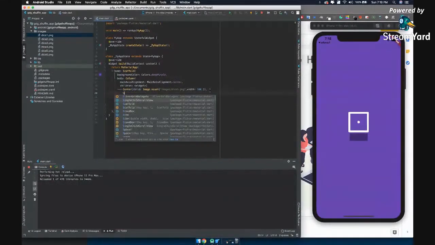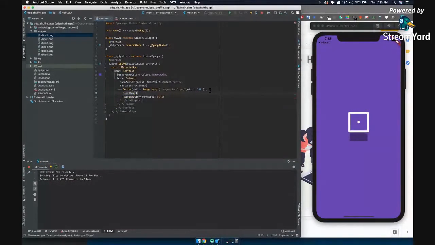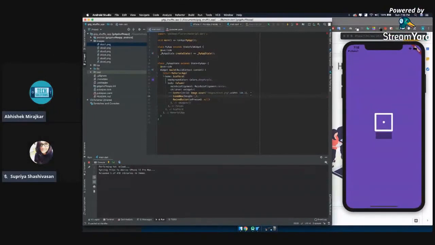Let's add a sized box. Usually you only use a sized box if you just want to give a little bit of height, because it becomes problematic if you want to design a responsive application. Just in case you want to add 10 pixels or 5 pixels, you can use that.